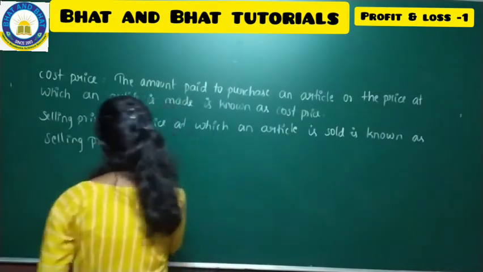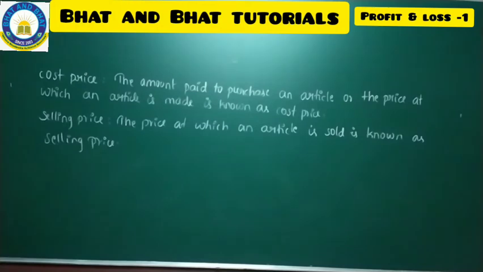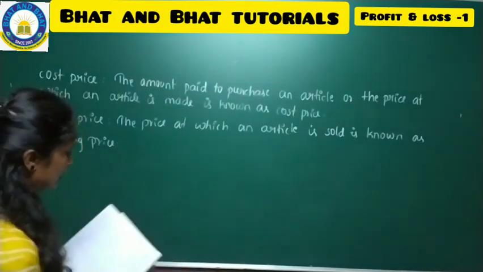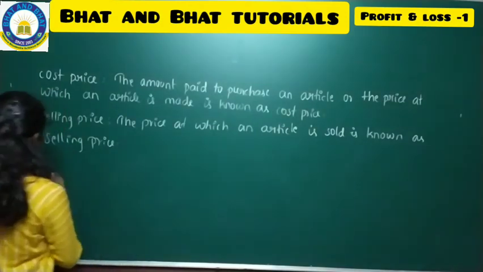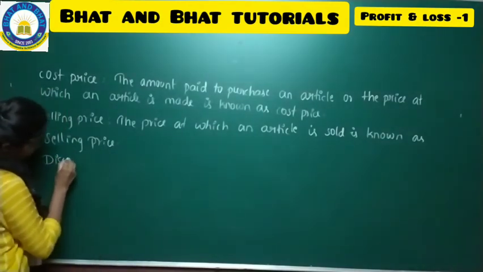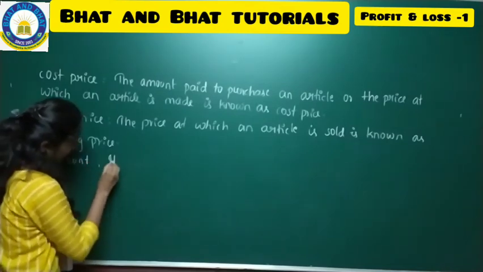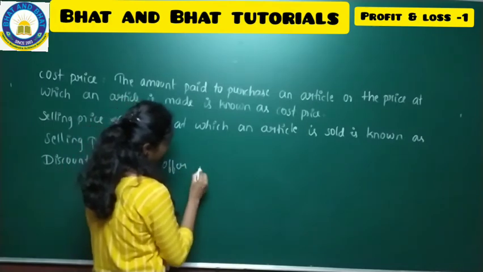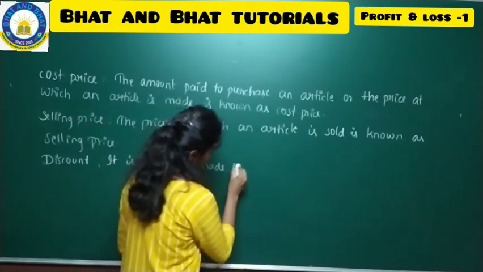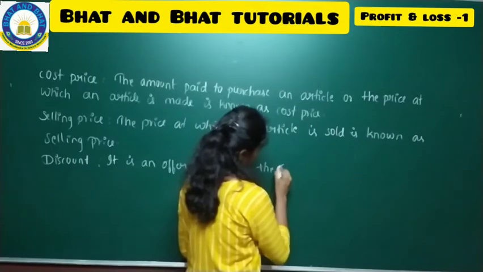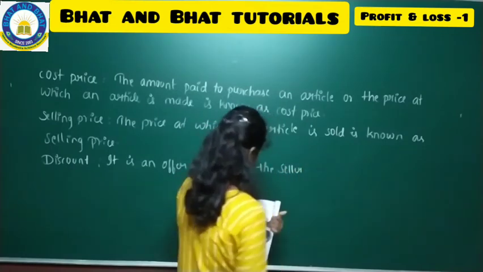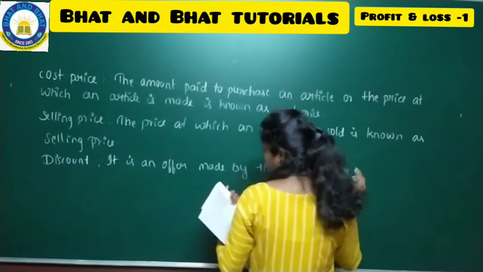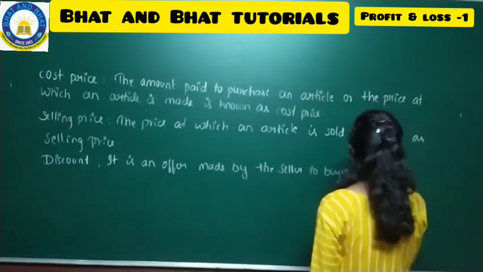So take down the meaning of discount now. Discount is an offer made by the seller to the buyer for reduction in price to be paid.